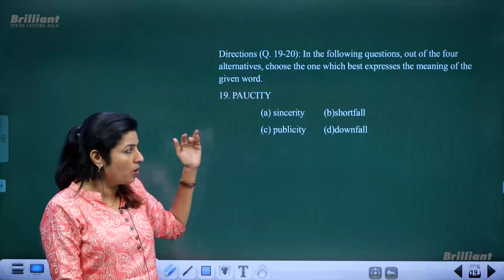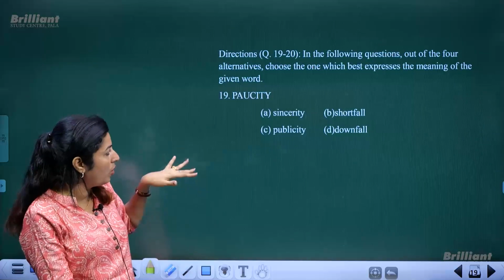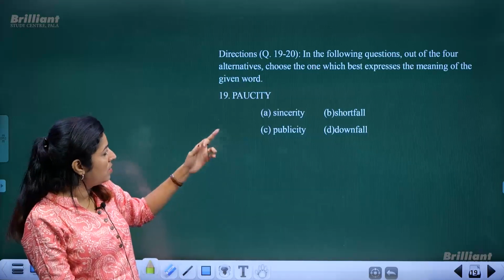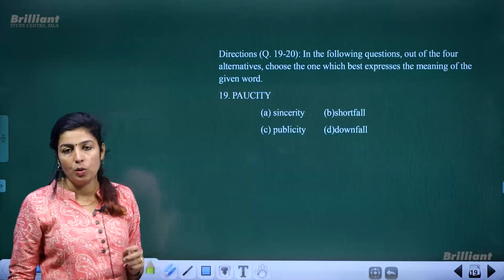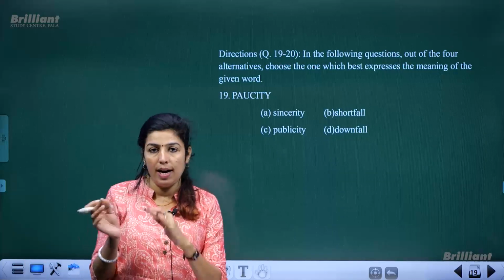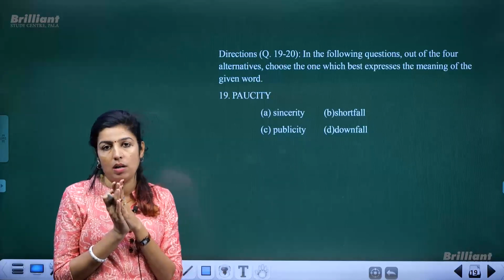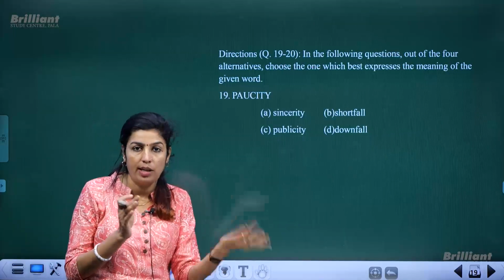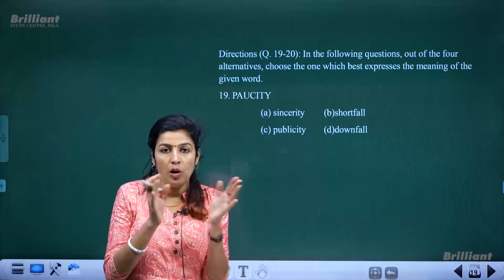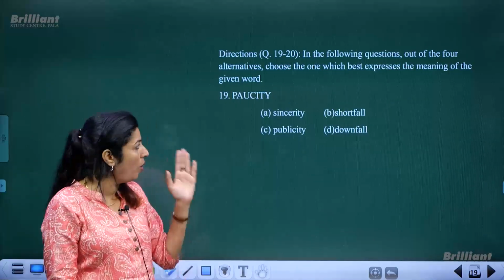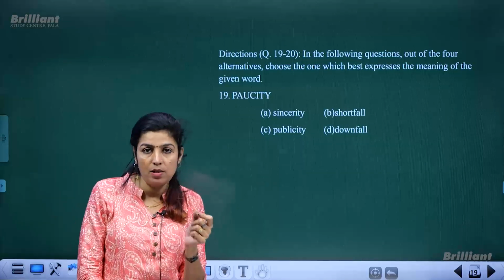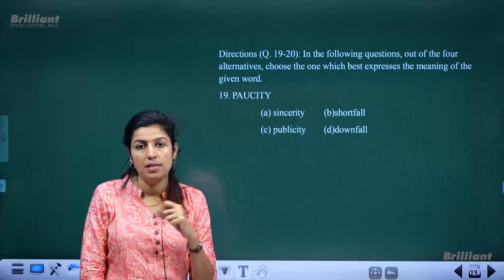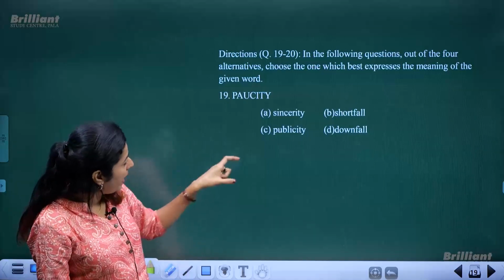You might not have come across this word before, or else some of you have. Paucity is not sincerity or publicity, or else I'll give you a clue. Sometimes when you lack something, or you are in shortage of something, you do not have enough resources, you call it as paucity. Scarcity. Scarcity is again another word which is a synonym,